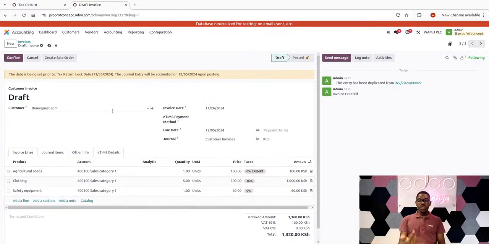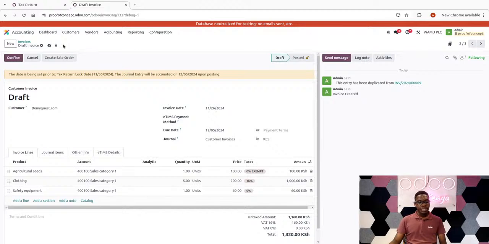But now, what would that mean? It means that the result of this invoice will be posted in the next period, which in this case should be December. But if I really want to post the transaction in that month, and that month has already been locked, then what will you do? You'll request an exception so that you can do that transaction alone. But how do you ask for the exception?